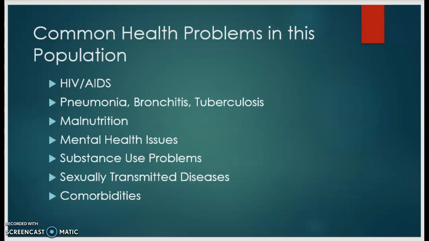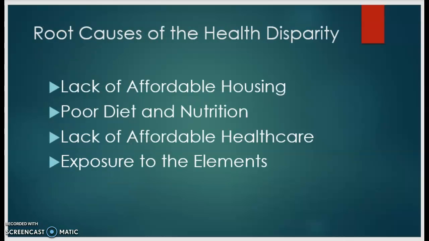Common health problems in this population include HIV and AIDS, pneumonia, bronchitis, tuberculosis, malnutrition, mental health issues, substance use problems, sexually transmitted diseases, and comorbidities. Root causes of the health disparity include lack of affordable housing, poor diet and nutrition, lack of affordable health care, and exposure to the elements.